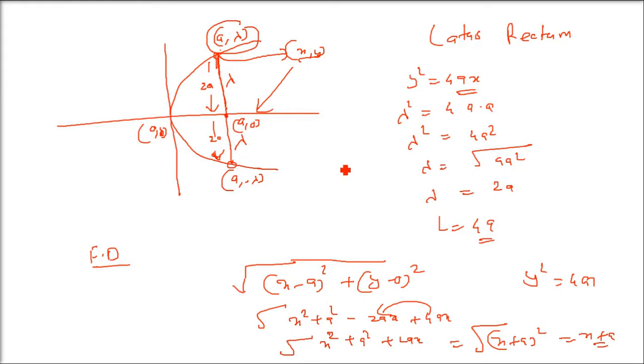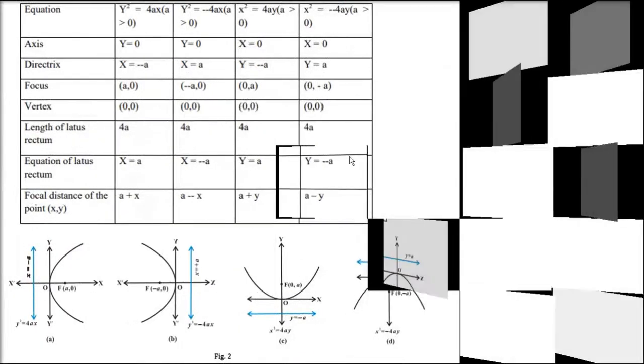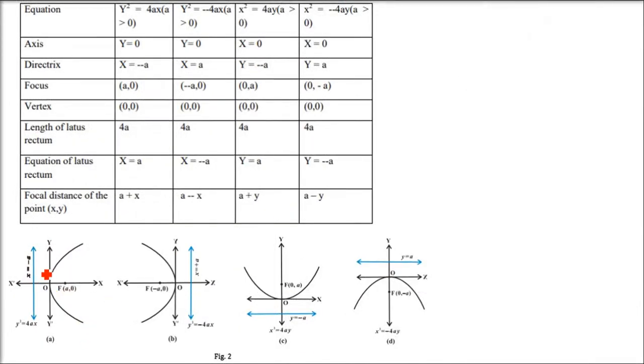Now the question arises that there are four possibilities. So one we have already seen in detail. You just have to imagine how others will be formed.